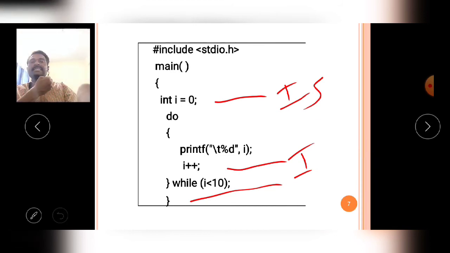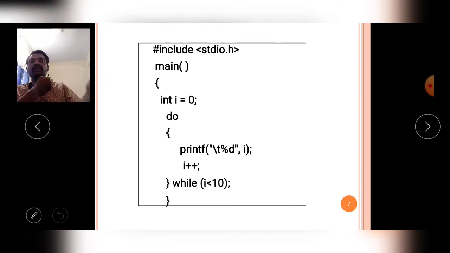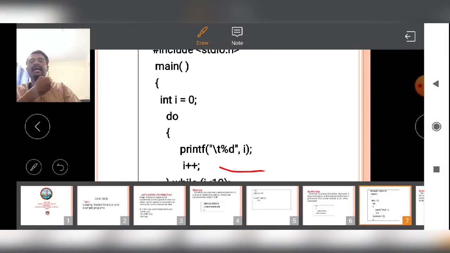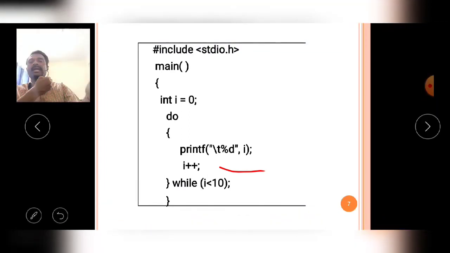Why? Because I is initially 0, and every time I am incrementing the I value as I plus 1. Then I is less than 10. With the help of these 3 statements, we can easily say that the loop is executed for I value equal to 0 once, then I value equal to 1 the second time, I value equal to 2 the third time, and just like that I value equal to 9 the 10th time.